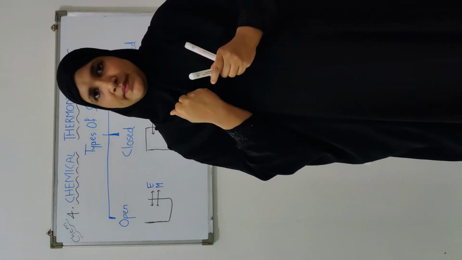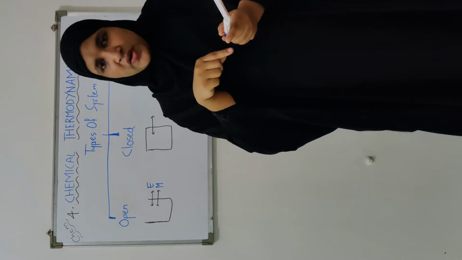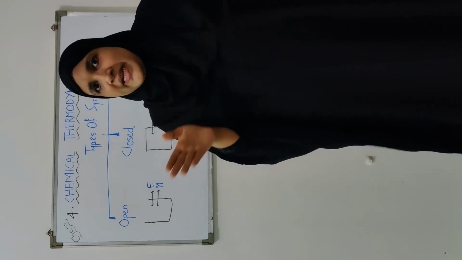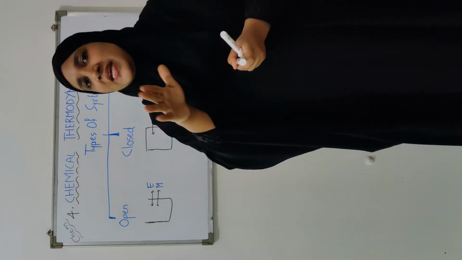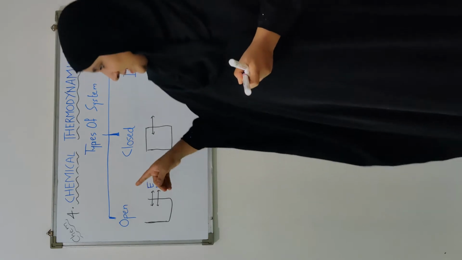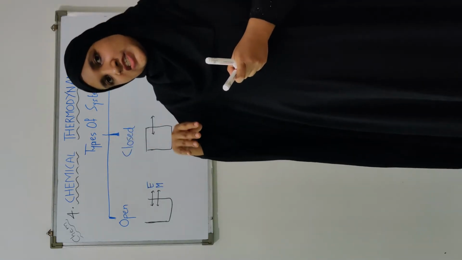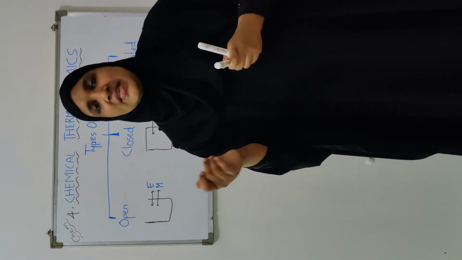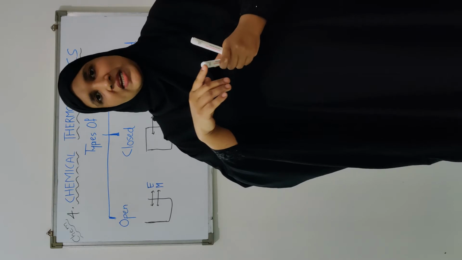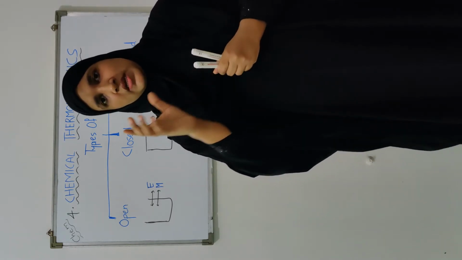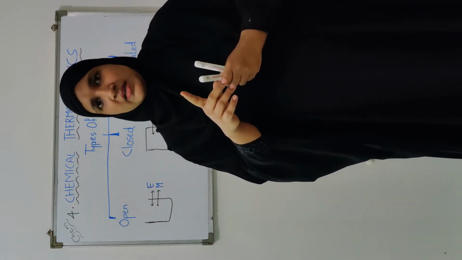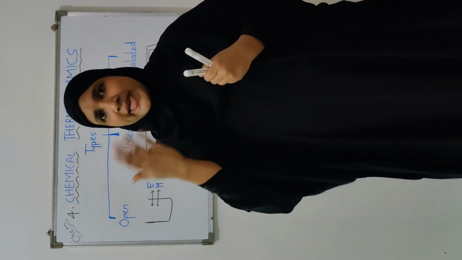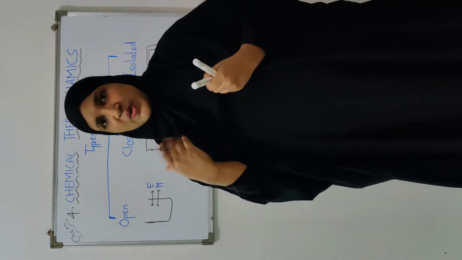Now what is happening here? The matter is going from the system into the surrounding. Okay, and the heat is dissipated into the atmosphere and the temperature has lowered. So there is exchange of heat and exchange of matter also. The system that can exchange energy as well as matter with the surrounding is your what? Open system. Okay, this is open system. For example, ourselves, human beings, we can exchange heat, we can exchange matter with the surrounding.